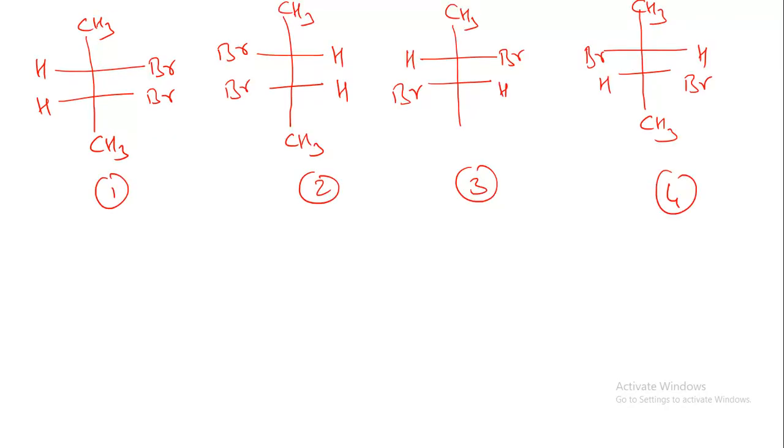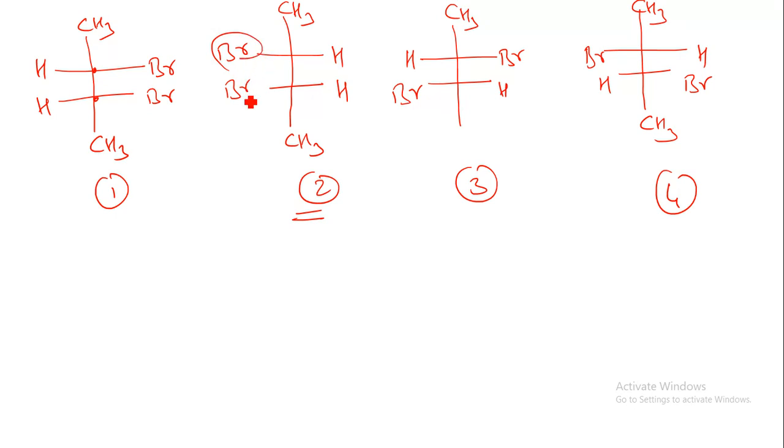Enantiomers should have a minimum of 1 chiral center. In these four structures, each has at least 1 chiral center, so the first condition is satisfied. The second condition is that they should be non-superimposable. Imagine if I put compound 2 onto compound 1, what will happen?